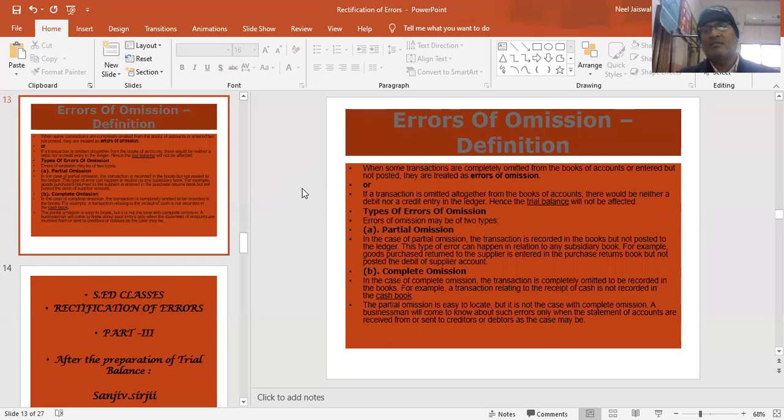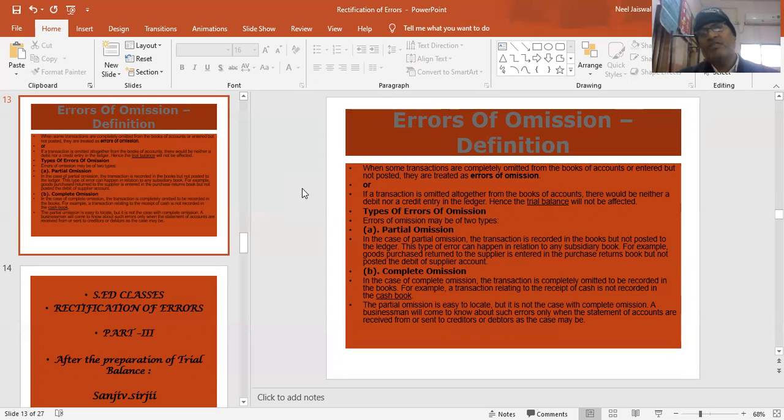Error of omission. Omission, as we know, means we have not recorded. When some transactions are completely omitted from the books of accounts or entered but not posted, they are treated as error of omission. Now, error of omission can be of two types: partial omission and complete omission. Complete omission is a double-sided error. It will not affect my trial balance. Totally we ignored paid wages, neither in the cash account nor in the wages account. Neither means you have not recorded anywhere, not even passed the journal, or if you have passed the journal, we have not posted.